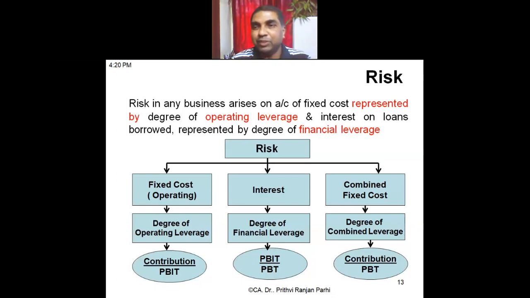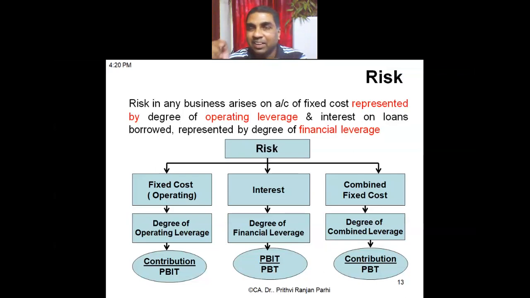But here, friends, we have to remember what is responsible for operating leverage. Can you tell me once again why operating leverage arises? It is due to fixed cost, due to operating fixed cost. Why does financial leverage arise? Due to interest. Very good.